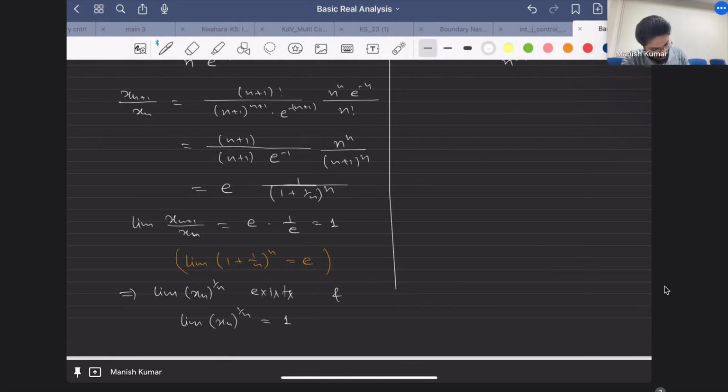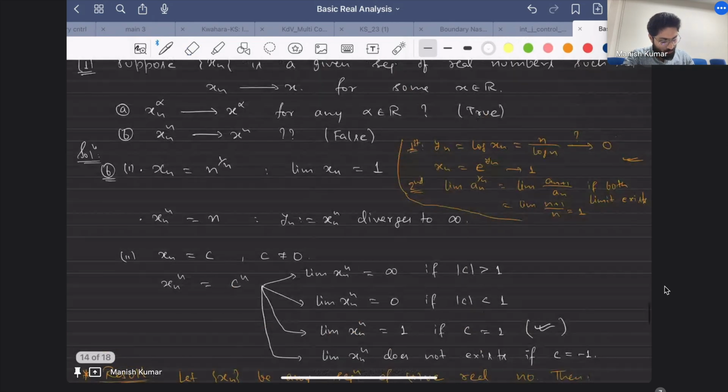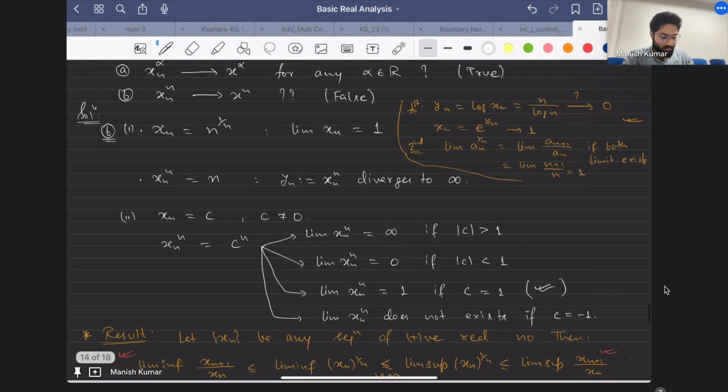So whenever you see a problem of this kind, where 1 by n something is there, you have to deal with it in this way. Otherwise you use log, as I pointed out over here, and then you deal with the deduced sequence, which is what you get after taking log, and then you can conclude about the original sequence xn once you get information about log of xn.